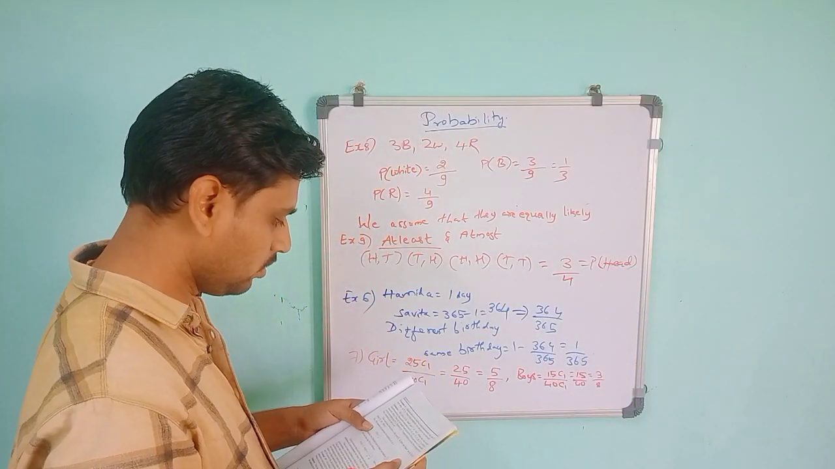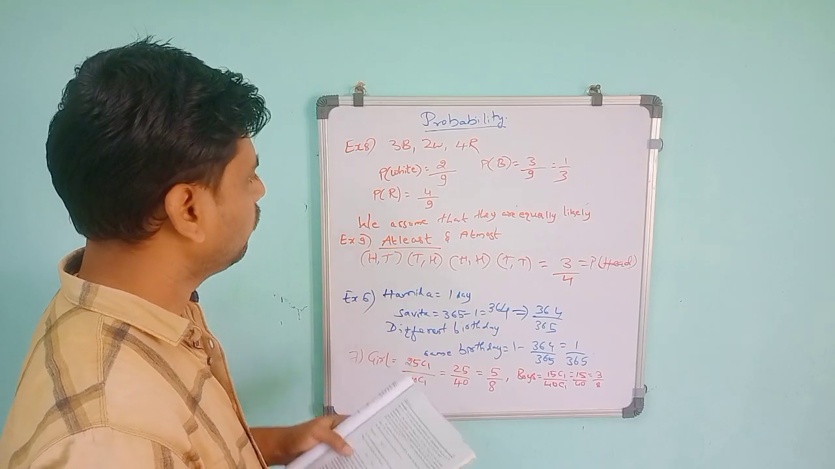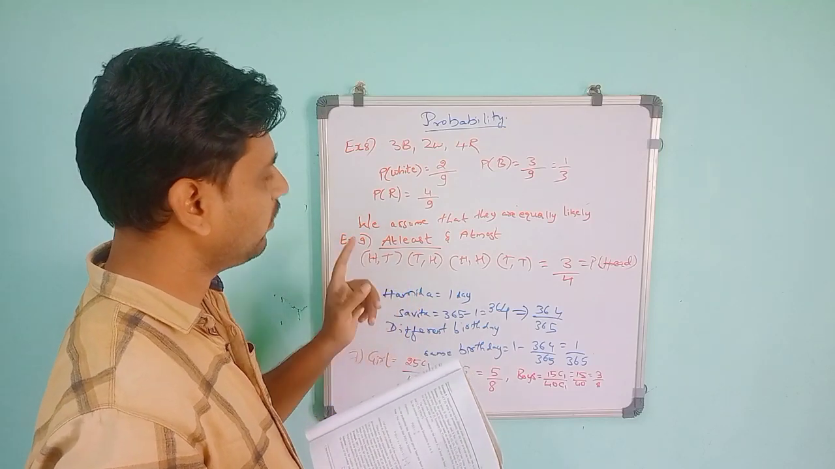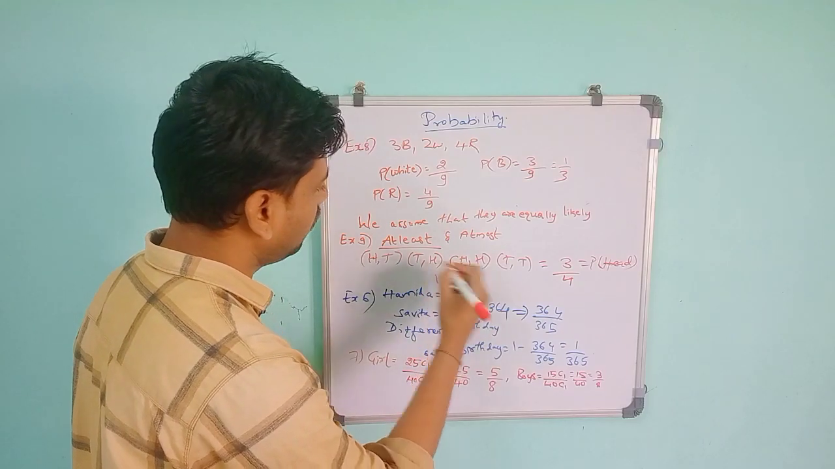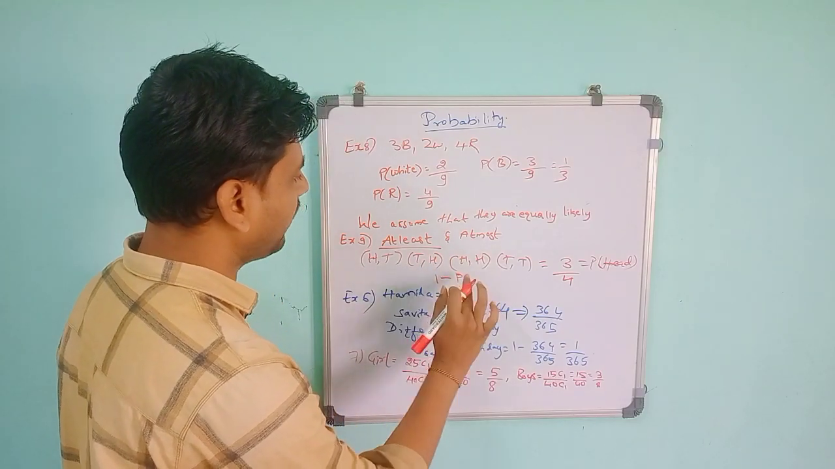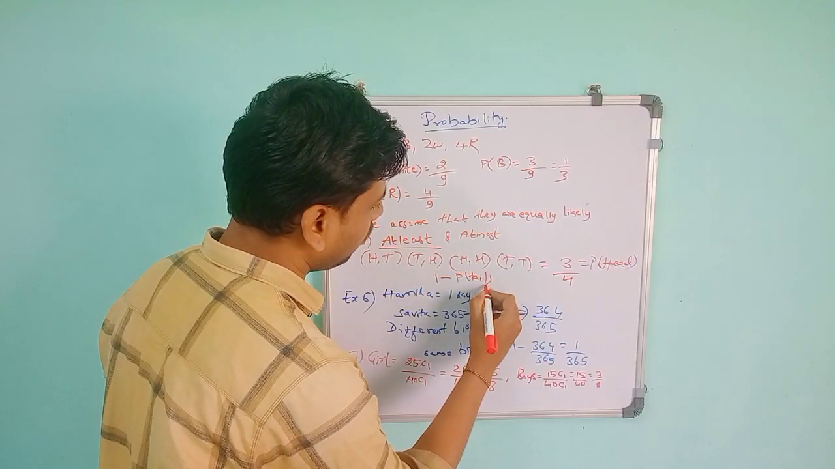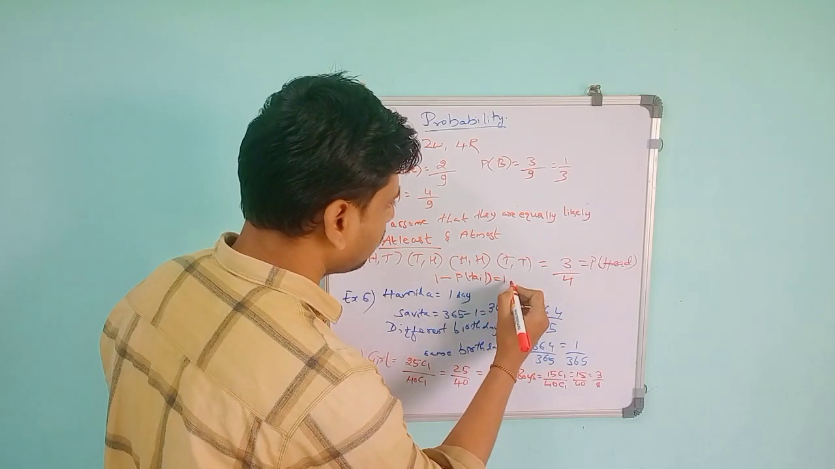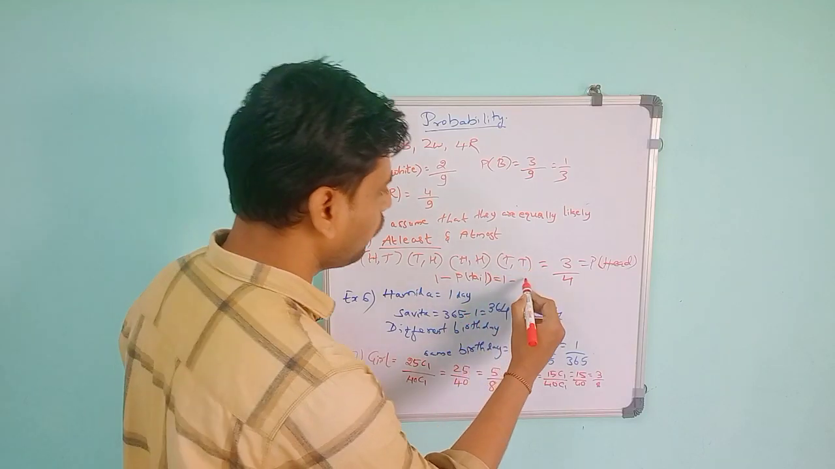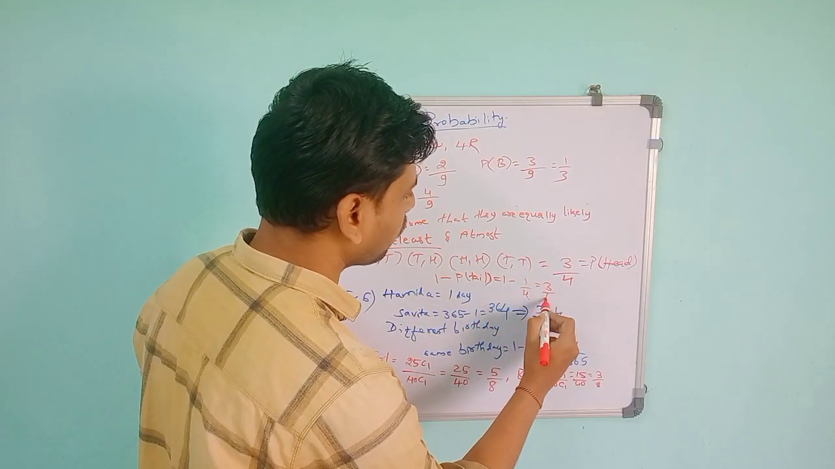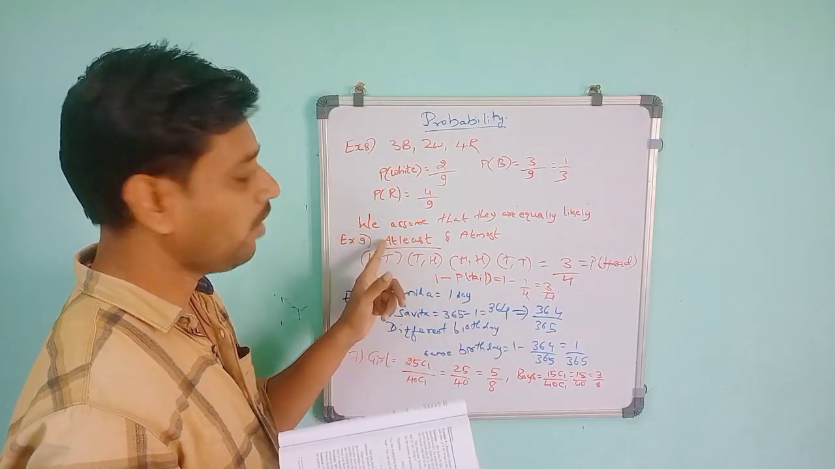Similarly, this can also be done, and it is applicable for at least only. When they give at least, we can find 1 minus the reverse of at least one head, which will be all tails. So 1 minus P of tail. The all-tails case is only one term, so 1 by 4, and we get 3 by 4. So with the help of the complementary relation we can also find it, only for at least.